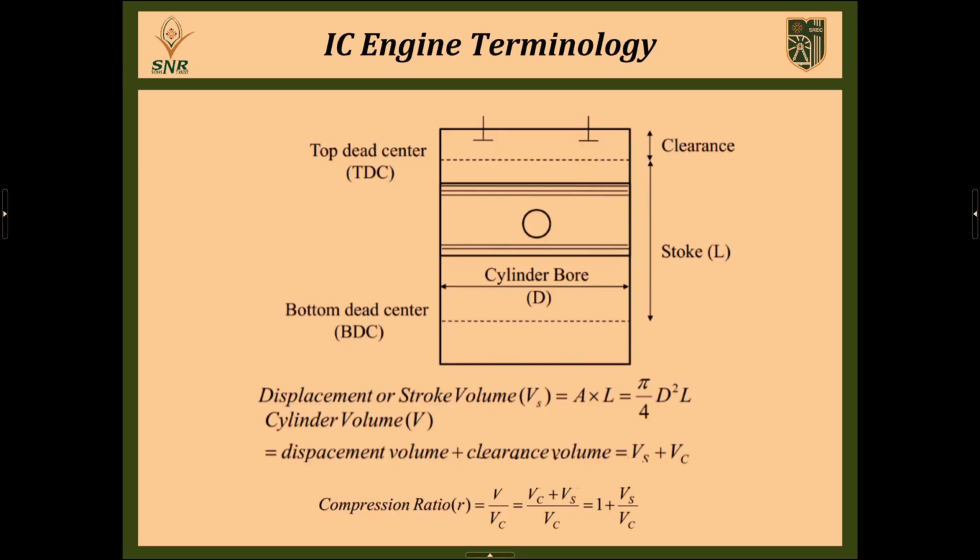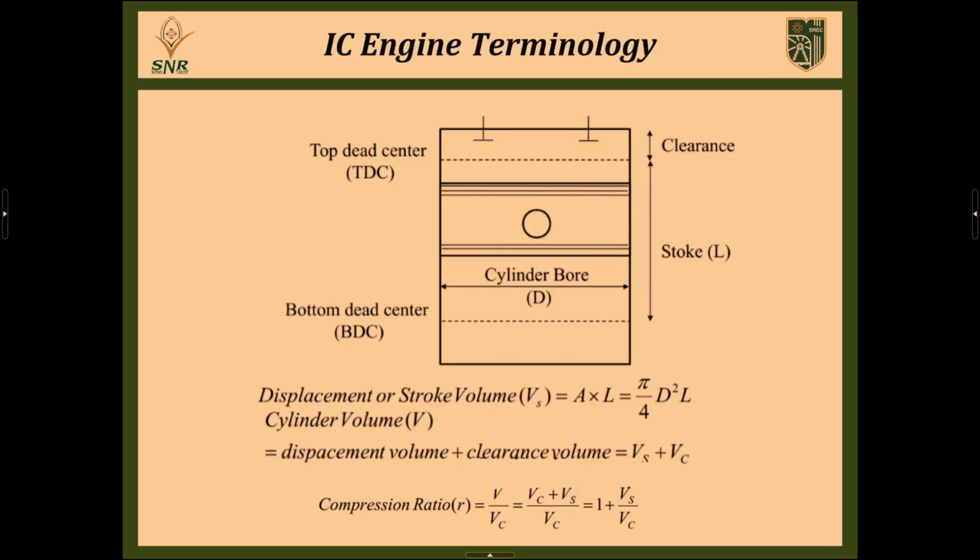So how do we calculate the total volume of a cylinder? Generally the total volume of the cylinder is calculated as the summation of displacement volume and clearance volume. So what is meant by clearance volume? The clearance volume is a very minute area above the displacement volume. In the clearance volume only, the entire combustion takes place. The entire combustion of fuel, fossil fuel, whether petrol or diesel, will happen only in the clearance volume. It's a very minute area, so that is called the clearance volume.